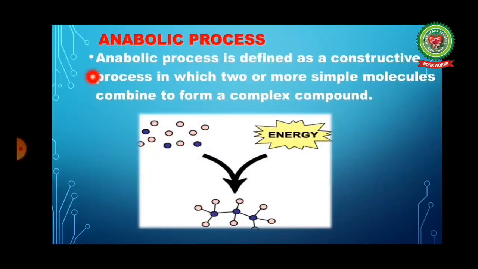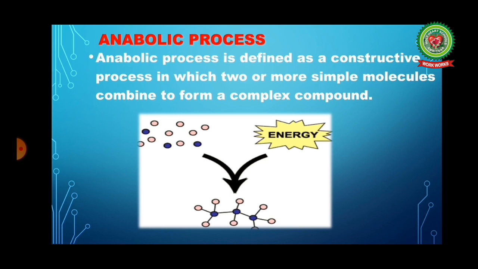Next is the anabolic process. An anabolic process is a constructive process in which two or more simple molecules combine to form a complex compound. Always remember, A for anabolic, A for add. Now look at this diagram.